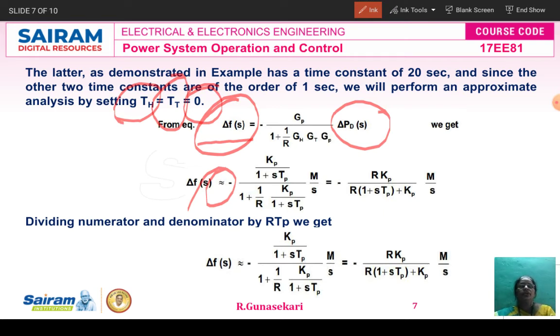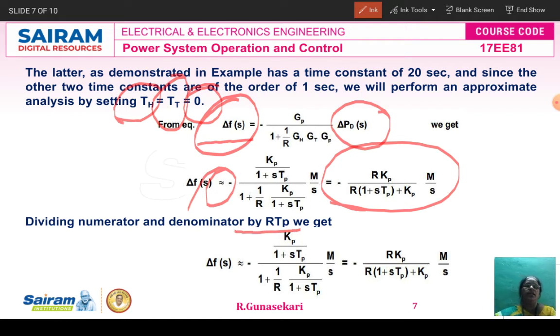So in this, after simplifying this equation, finally we are getting minus R Kp divided by R into 1 plus s into Tp plus Kp into M by s only. So in this equation, we have to divide the numerator and the denominator by R Tp.